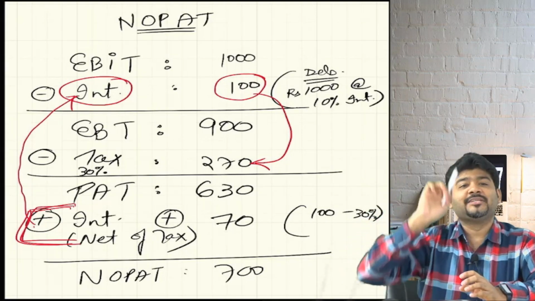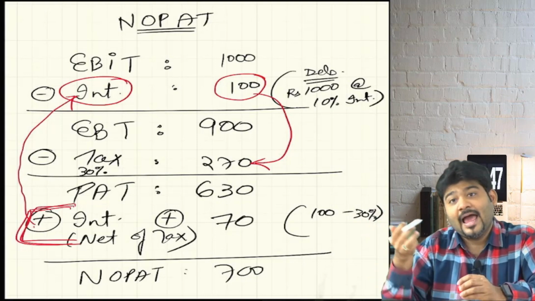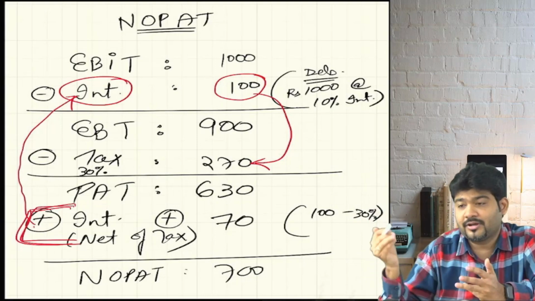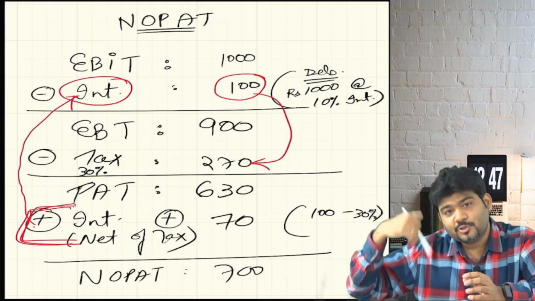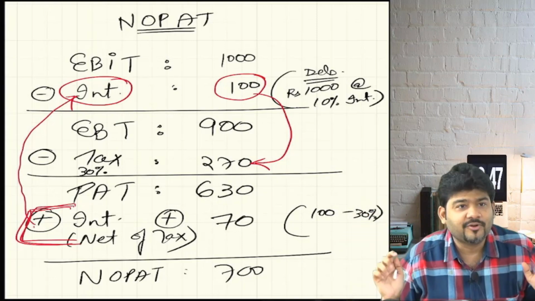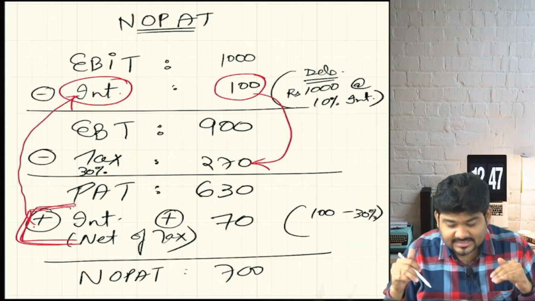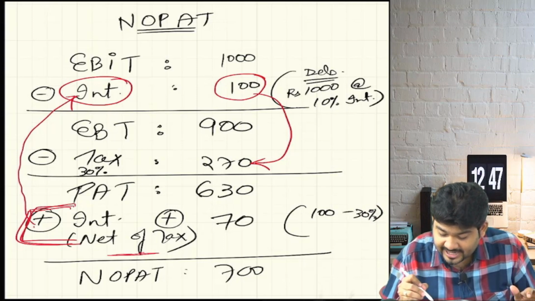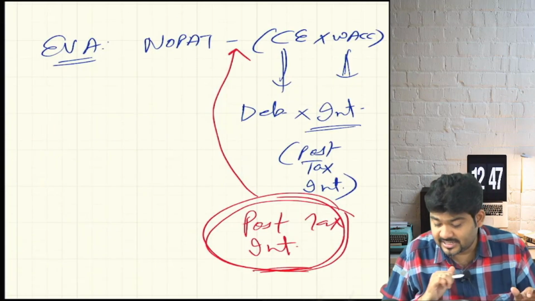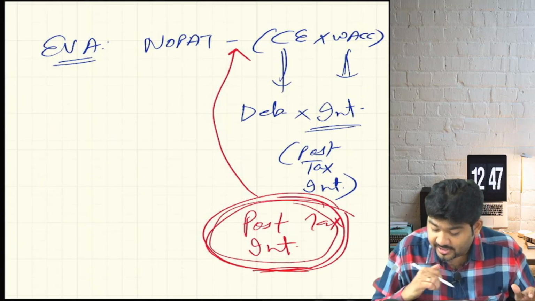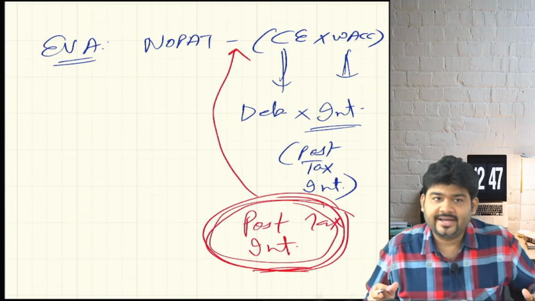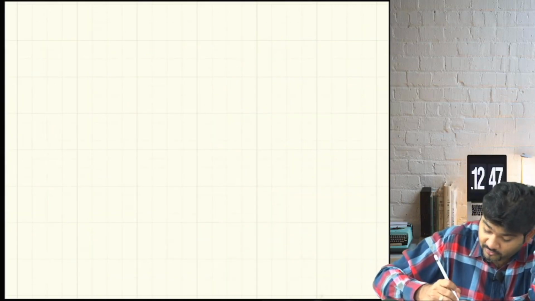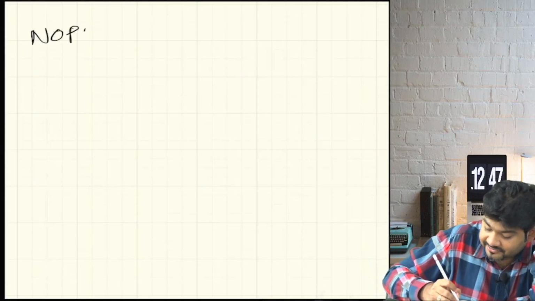Then you add back depreciation to NPAT, non-cash expenses are added back to get the net cash inflows. Do you remember that? Yes. In the same way, we are adding this interest net of tax, because this interest will in any case be deducted here as a post-tax interest. Are we clear?